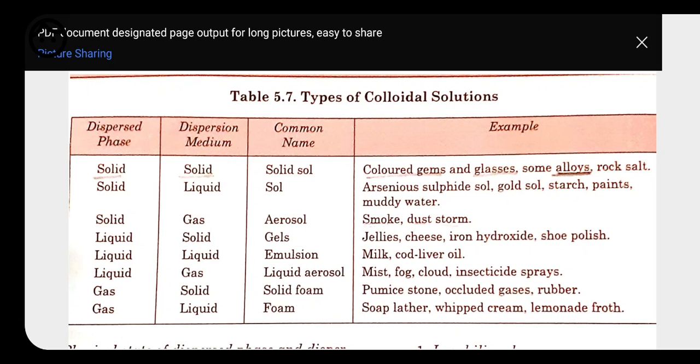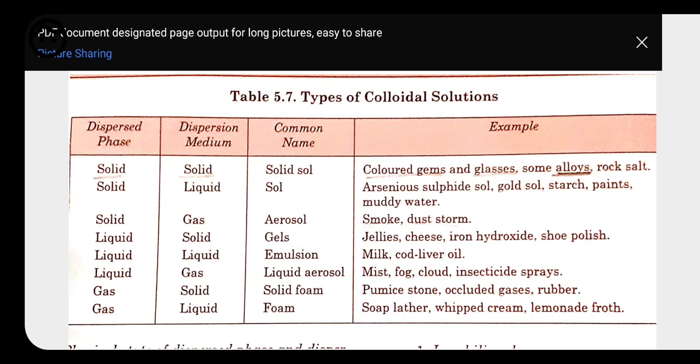Third, dispersed phase that is solid, and dispersion medium is gas. It means in the gas a small amount of solid is dispersed, which is called aerosols. That is mostly found in the industrial area, where small solid particles are dispersed over gas. We can take example of smoke, dust particles or dust storm.